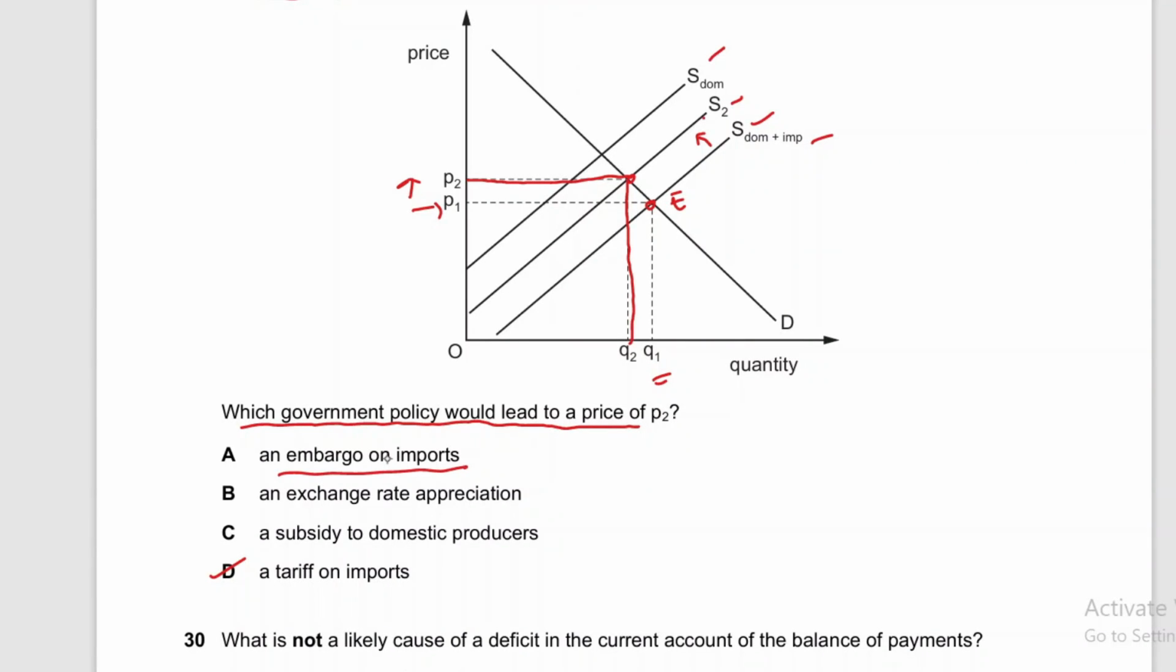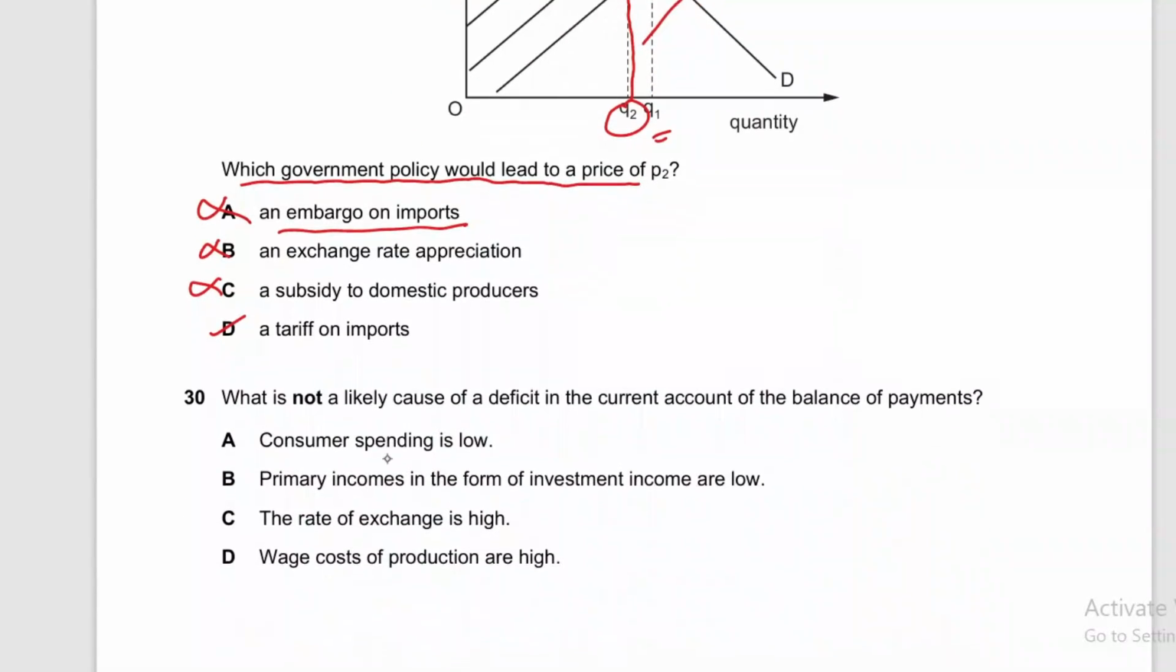An embargo on imports. Embargo is complete ban. When there is complete ban, then there should be no supply, but in this case you can see that this much supply is coming from international market. And exchange rate appreciates, it is not correct in this case, because appreciation of currency will make imports cheaper and supply may rise. And subsidy to the domestic producers, if more subsidy is given, then supply should have shifted to the right instead of going to the left. So this is why other options are incorrect.